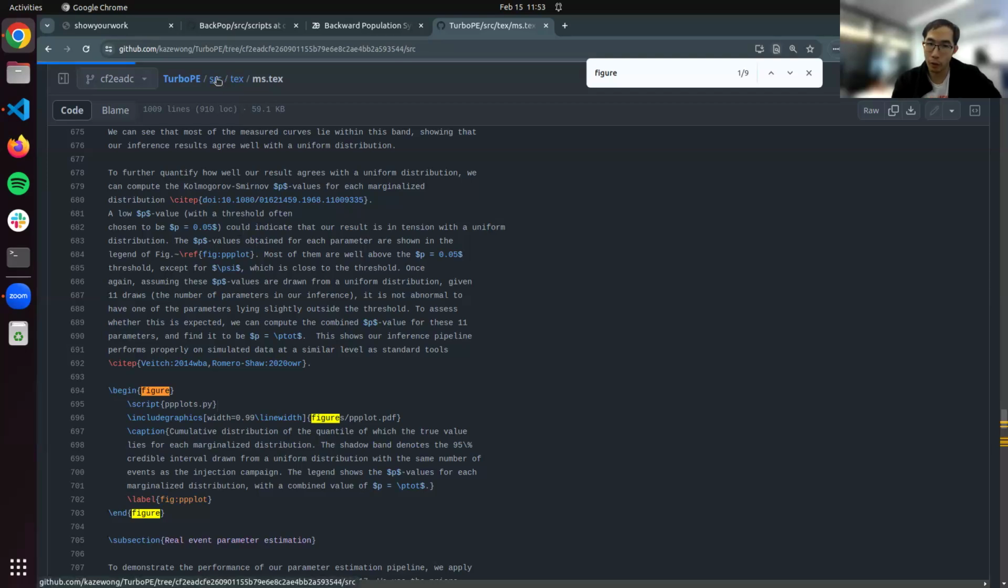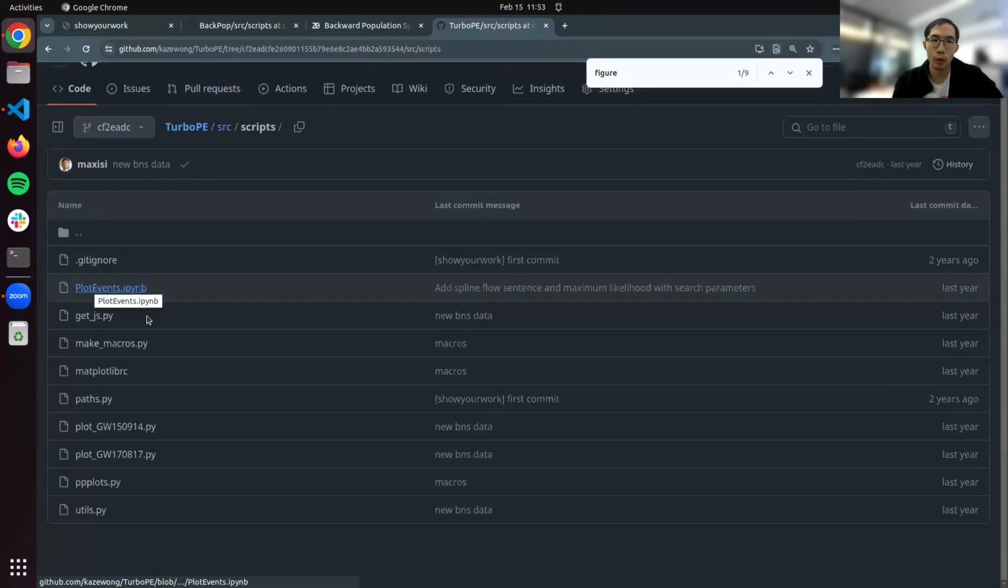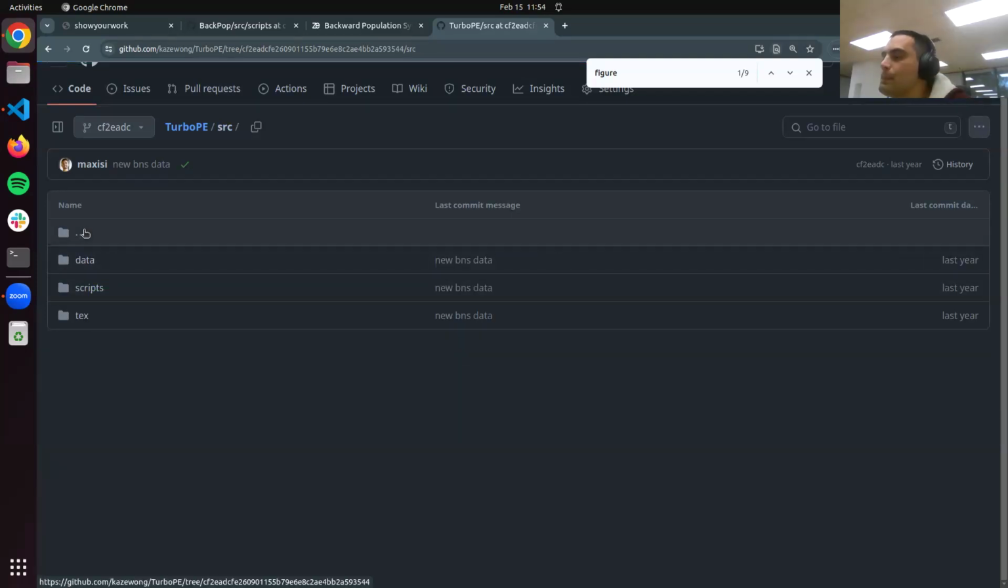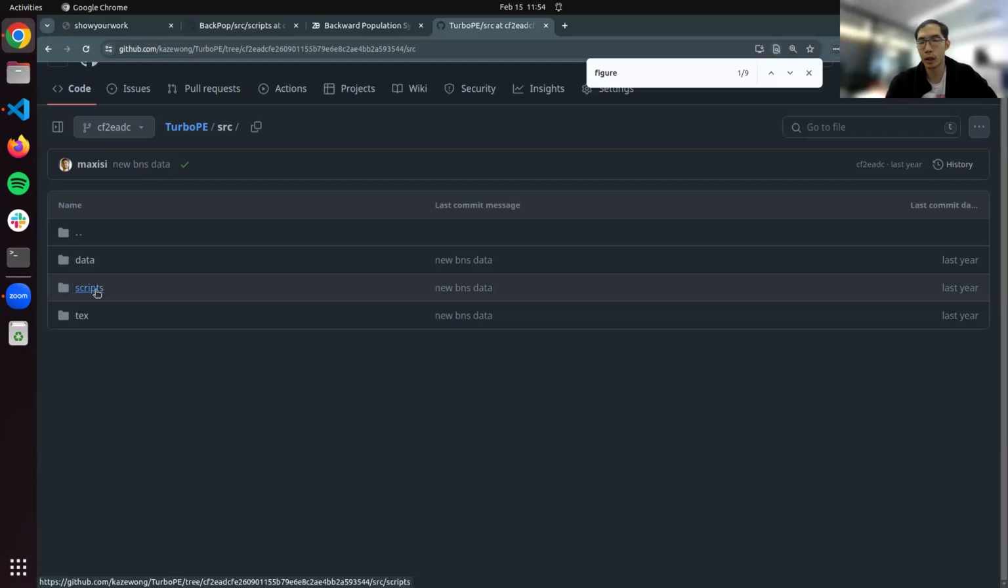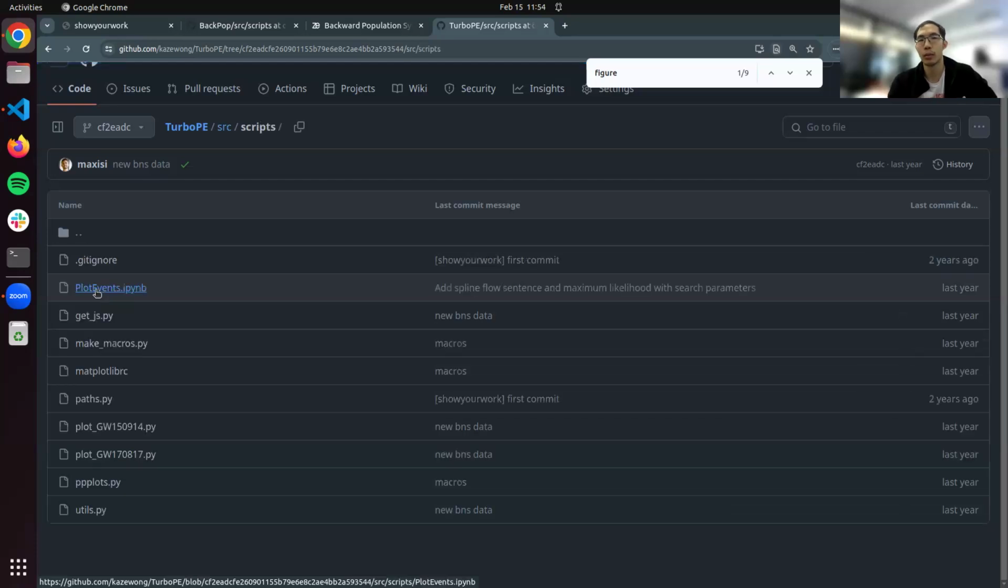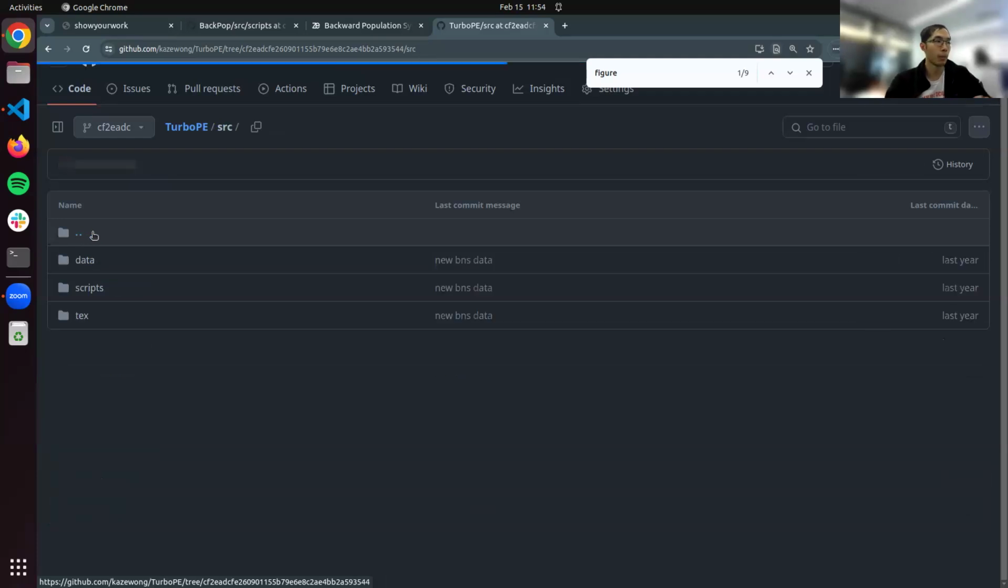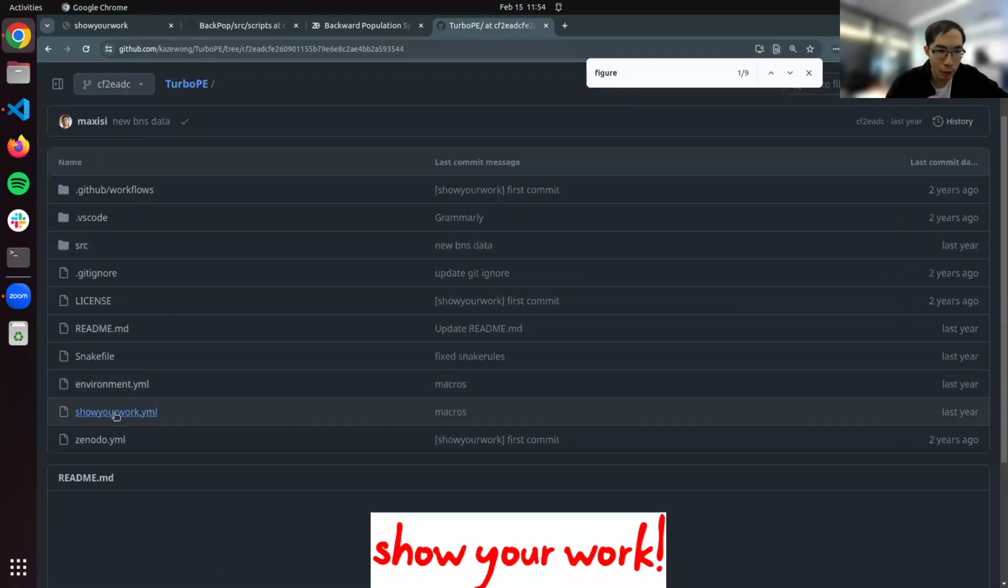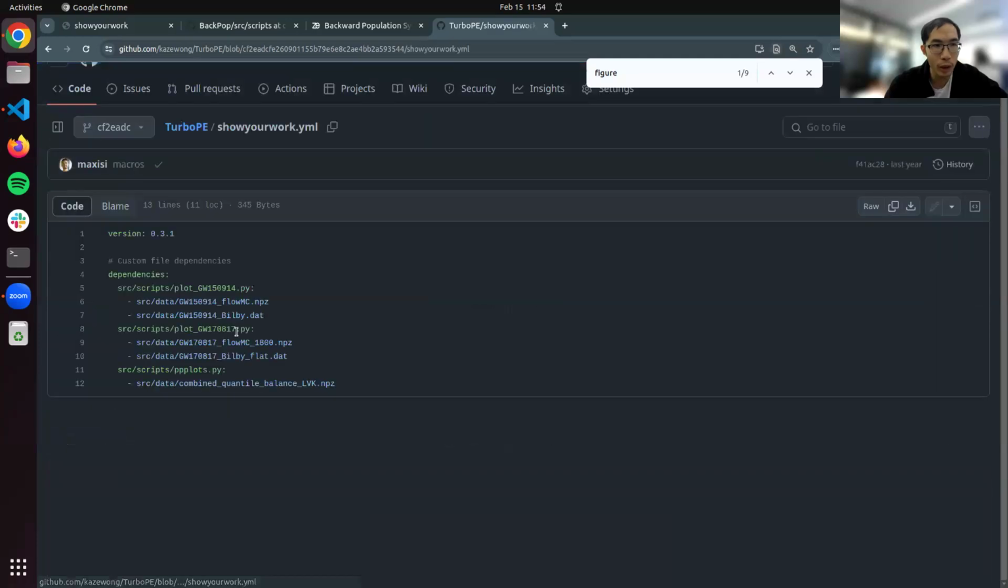It's in the path of the script. So if you change the directory structure, it may break. It assumes it's in the script file, so it goes into the script data. You can provide extra lines to say that. There's usually this, I think it's ShowYourWork.yaml.